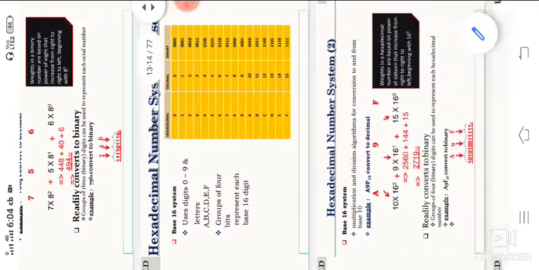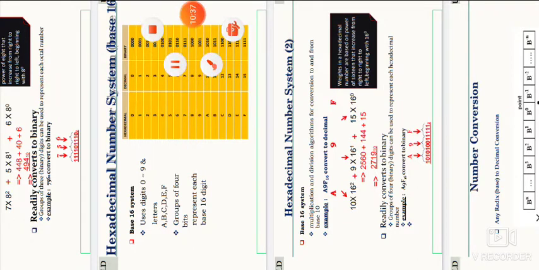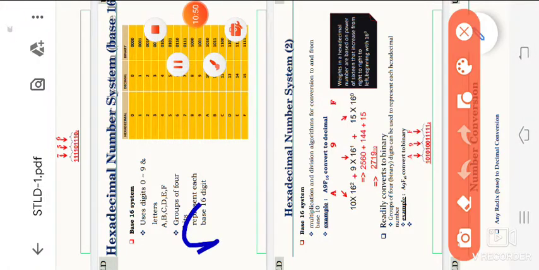So next one is the hexadecimal number system, hexadecimal to decimal conversion. We have observed, this is one example, A9F.